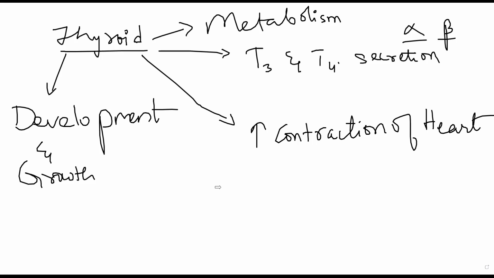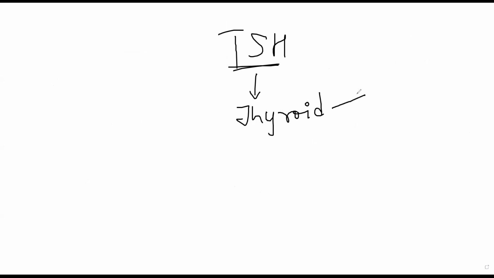Now in case there is a problem with T3 and T4 levels, sometimes there can be a problem with TSH as well. So what is TSH? Have you heard of thyroid stimulating hormone? What does TSH do? It will stimulate your thyroid gland to secrete T3 and T4. So without TSH, you cannot have T3 and T4 being secreted. Correct? And who secretes TSH?